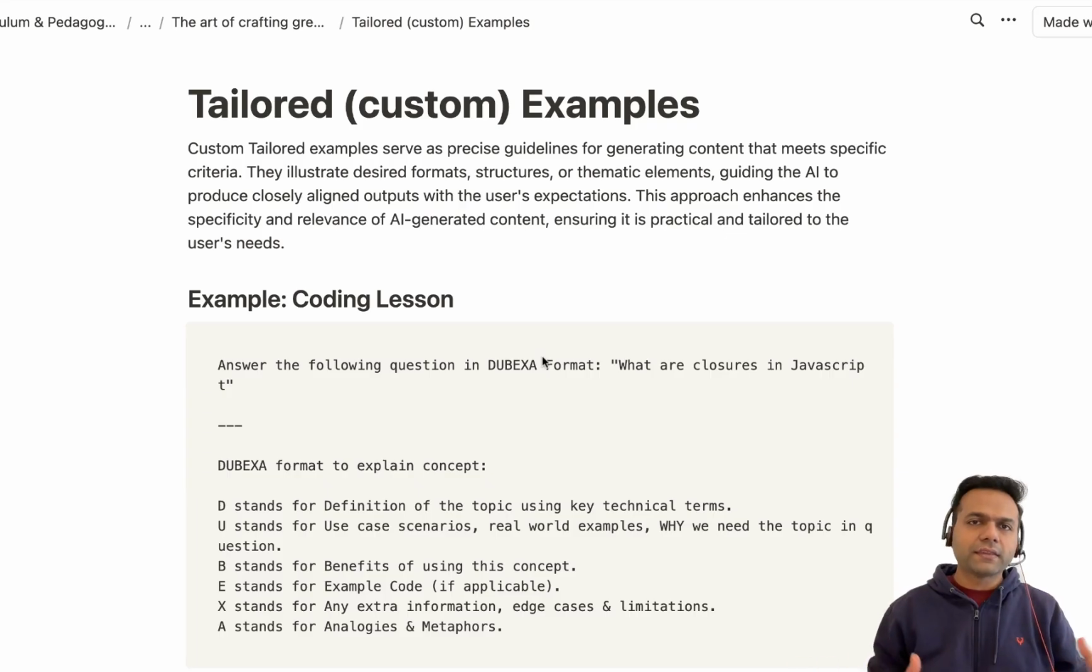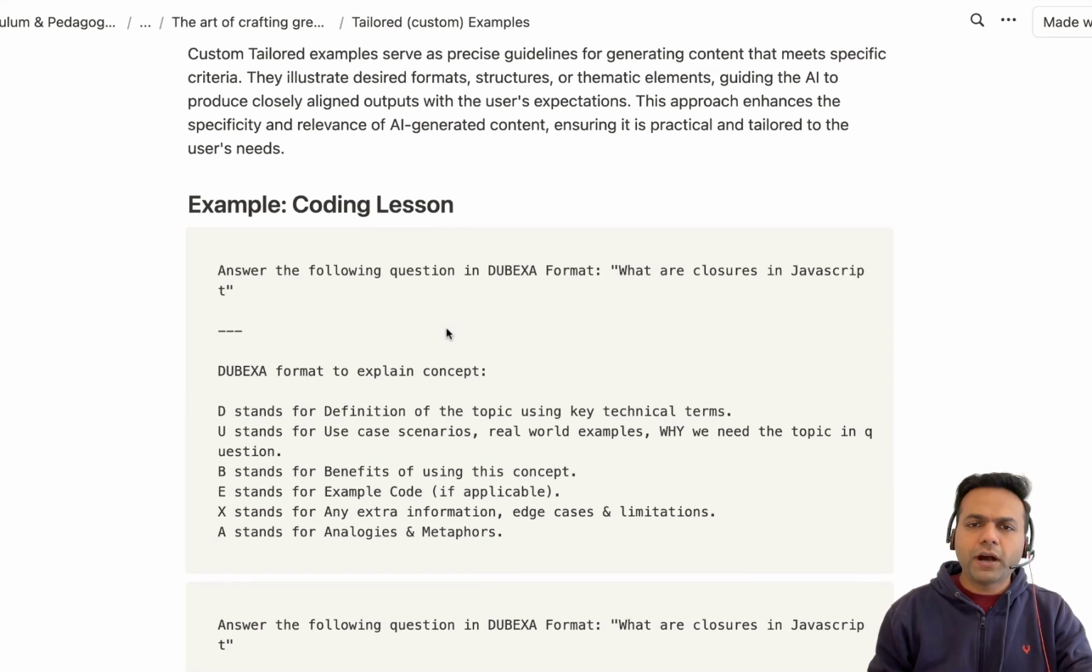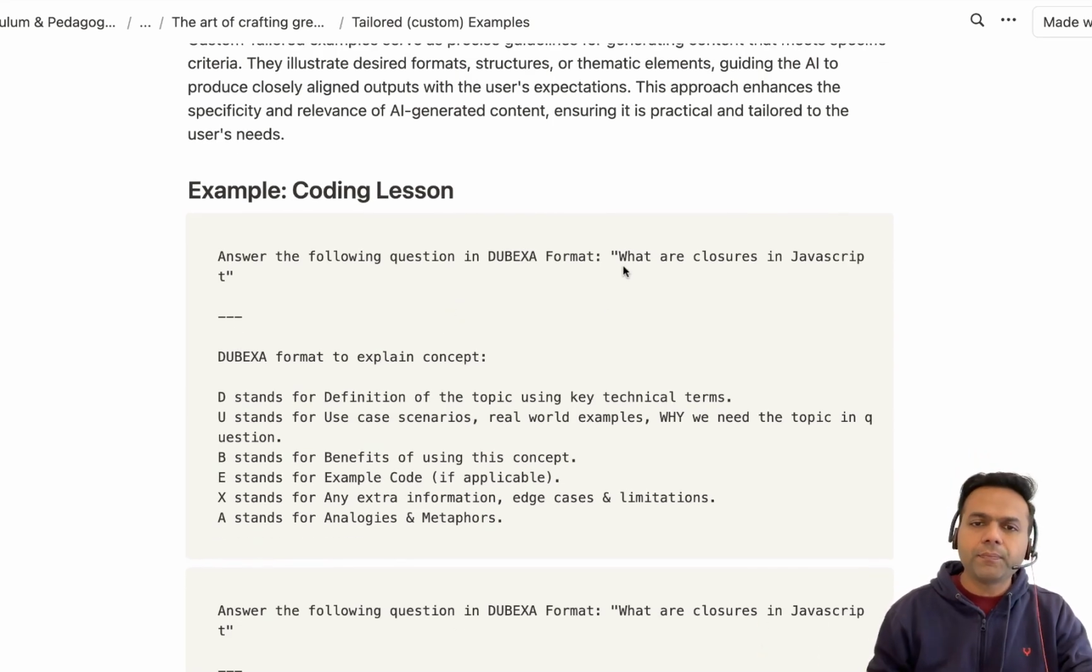Custom examples. This way of prompting is one of the most powerful ways of prompting, yet one of the most underutilized prompting techniques, I can say. So, for example, if you ask ChatGPT or any AI, what are closures in JavaScript? Okay, you will get a reasonable answer back.